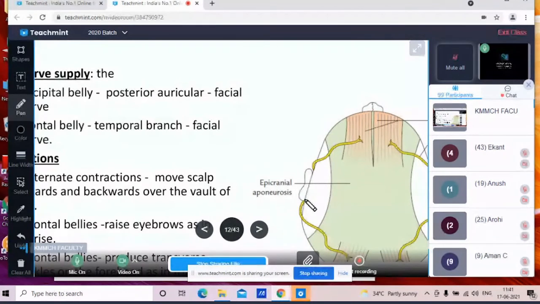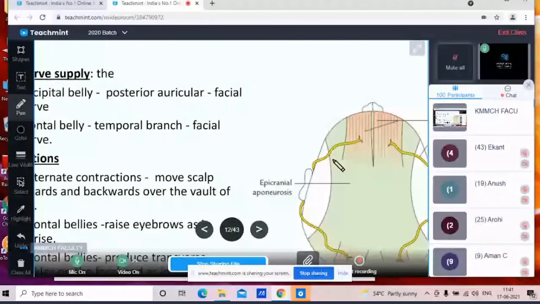That's why it is called the posterior auricular nerve, which is a branch of the facial nerve. Then the frontal belly, you can see it is supplied by the superior temporal branch of the facial nerve. As it is coming from the temporal region, it is called the temporal branch of the facial nerve. Now what is the action of this occipitofrontalis muscle?